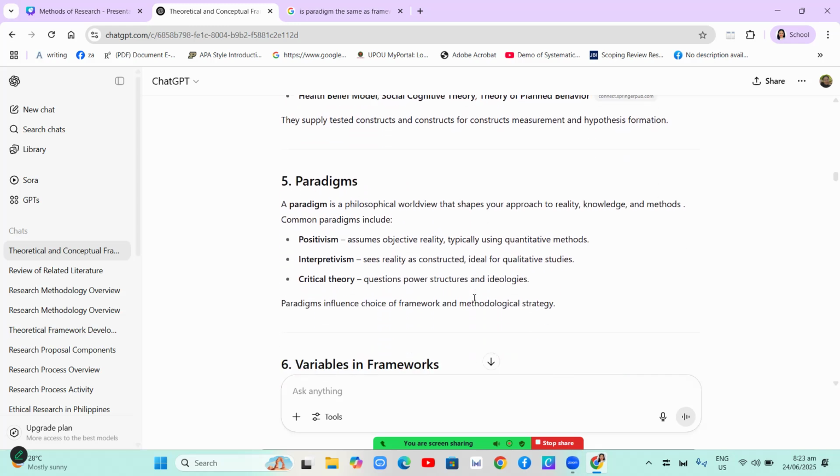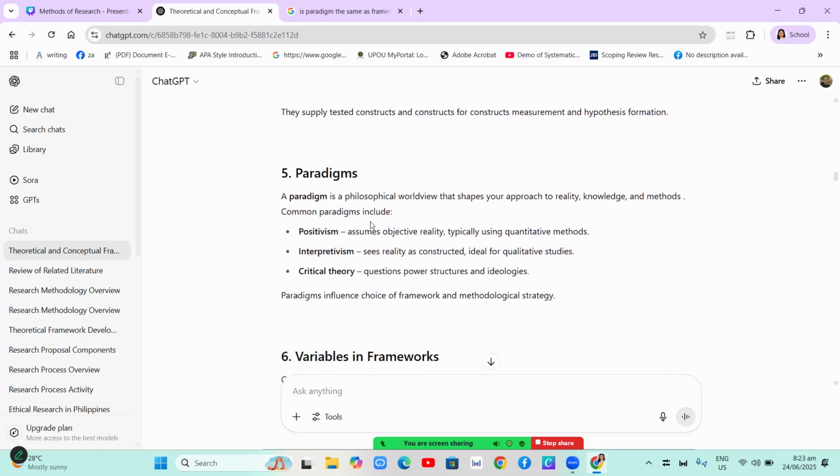So paradigms. What is a paradigm? A paradigm is a philosophical worldview that shapes your approach to reality, knowledge, and methods.